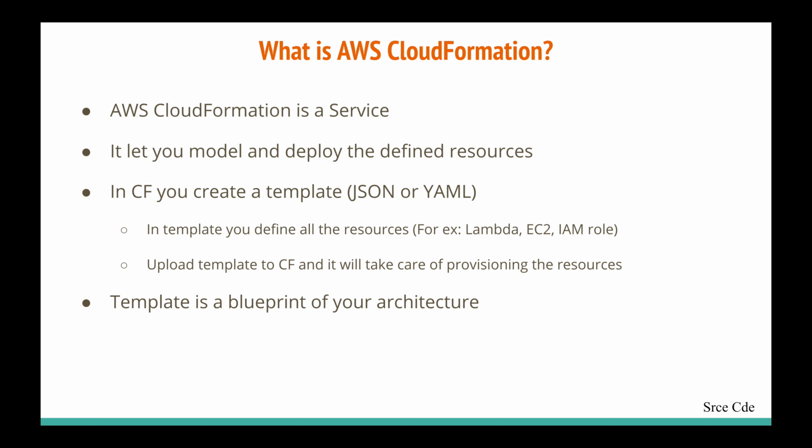For example, you want to deploy a Lambda function, you want to deploy an EC2 instance, or you want to provision an IAM role for the Lambda function. All that specification, all those resources you define in that template, you give to CloudFormation and it will do the rest of the work, right? So ideally, once we have the template, we upload that template to the CloudFormation service, either via console or via CLI, and it will take care of the provisioning of the resources, right? So ideally, a template is a blueprint of your architecture.